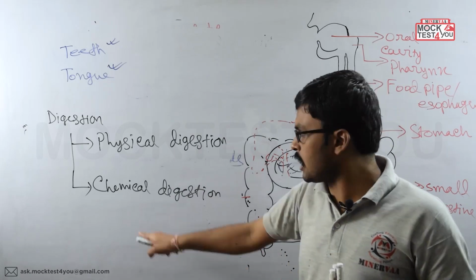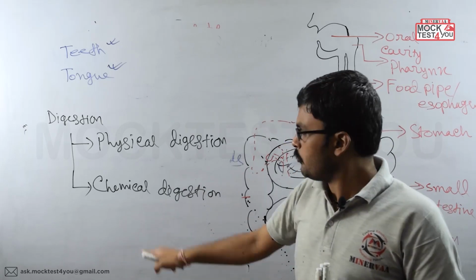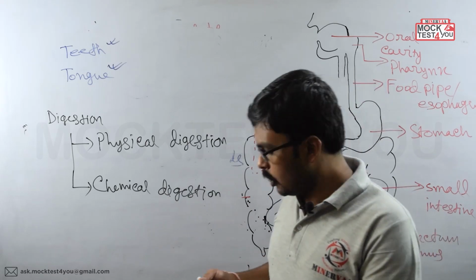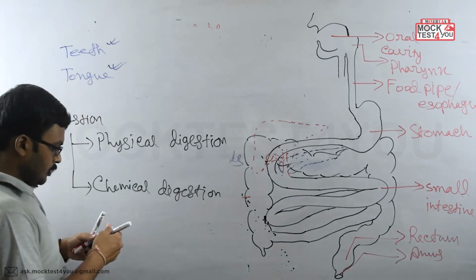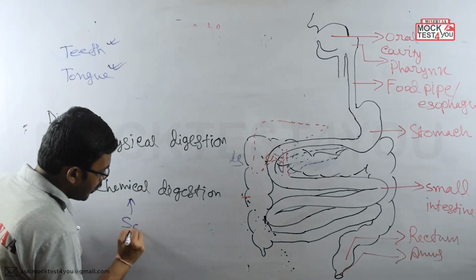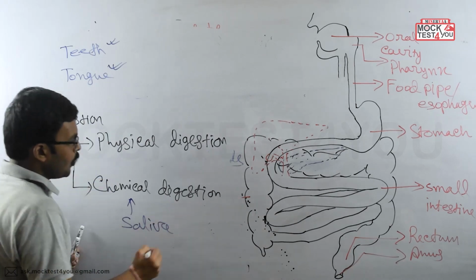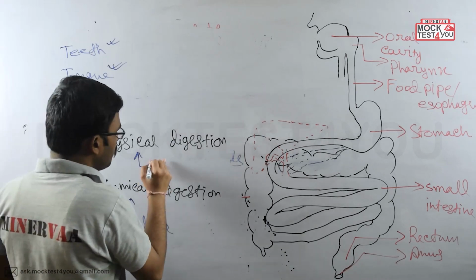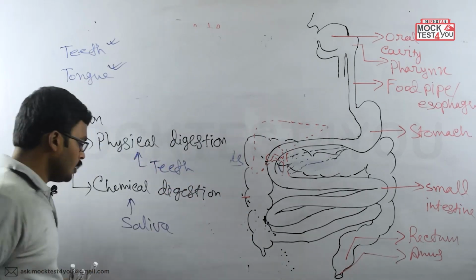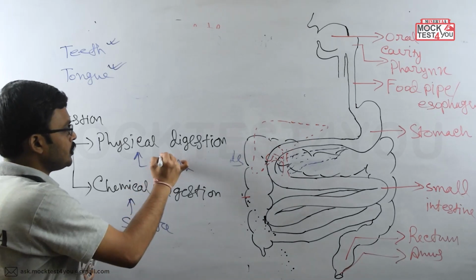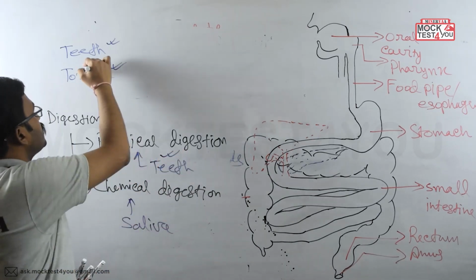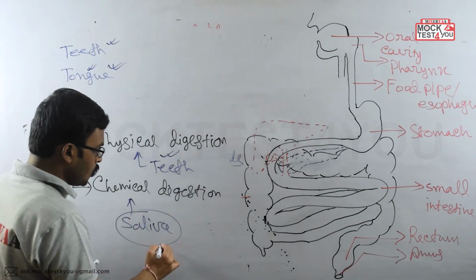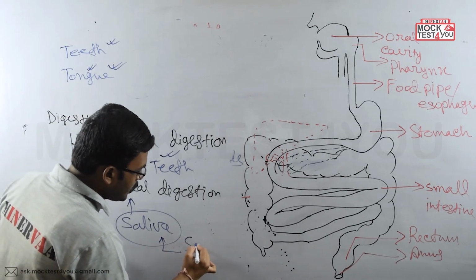And what is responsible for the chemical digestion? The saliva is responsible. So chemical digestion is done by saliva, whereas the physical digestion is done by teeth. Now first of all we'll learn about the teeth, then we'll learn about the tongue, and at the end we'll learn about the saliva secreting structure that is known as the salivary gland.